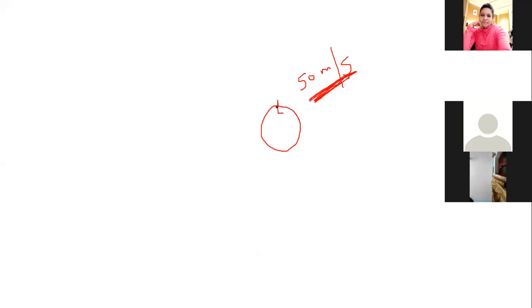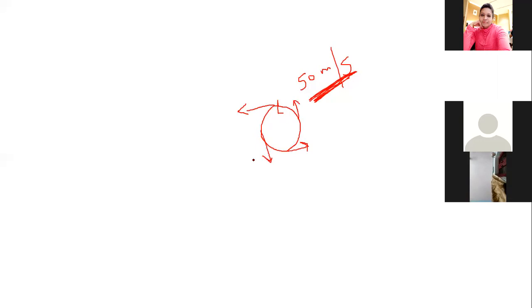But since the body is moving in a circular path, right now the direction is this, then when the body reaches this position, the direction will be this. When the body reaches this position, the direction will be this. When the body reaches this position, the direction will be this.